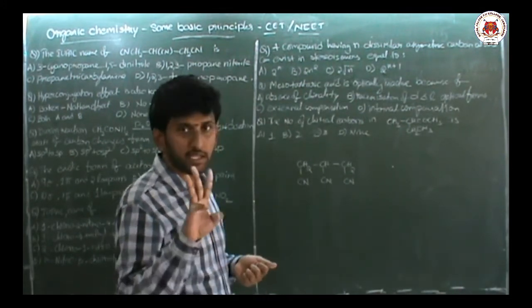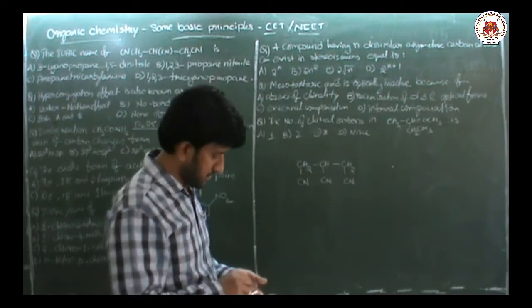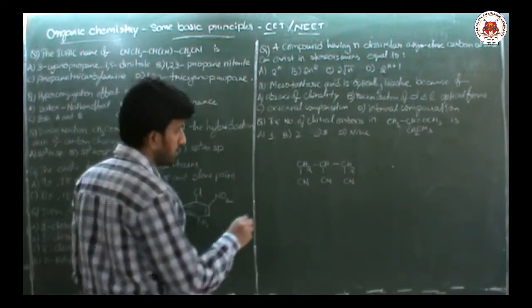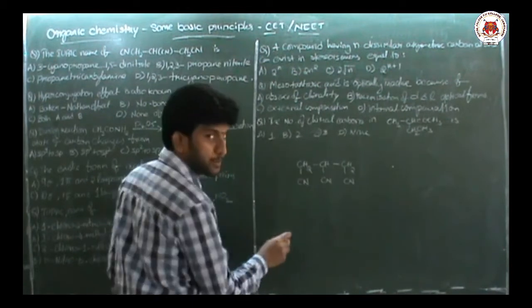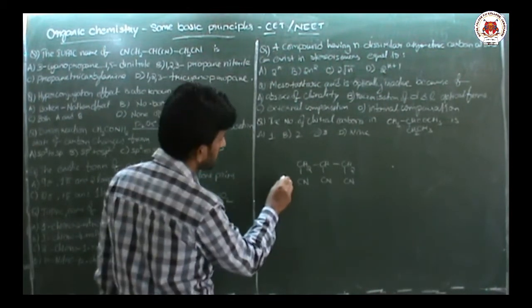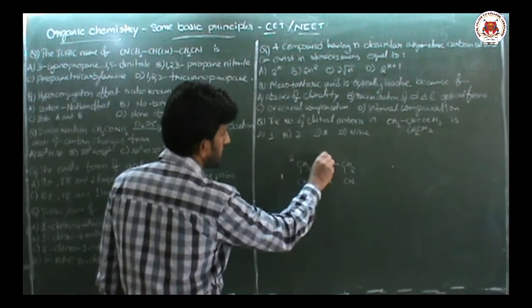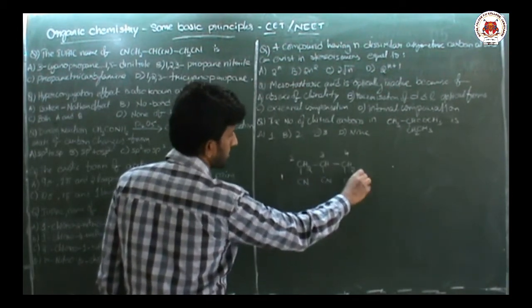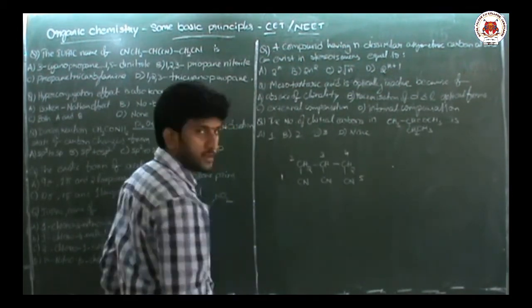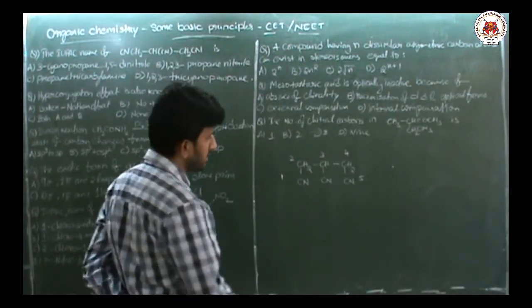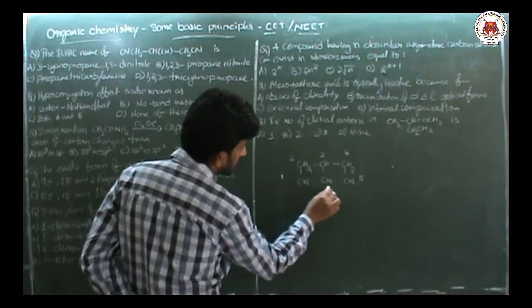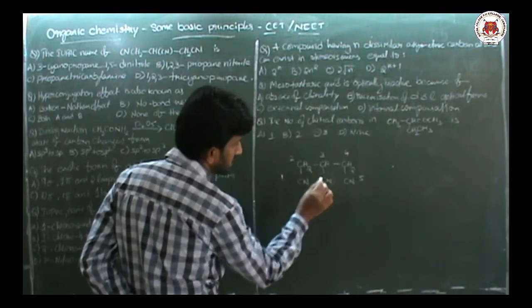But here, 3 cyanide groups are there. If I consider this cyanide group in the counting, 1, 2, 3, 4, 5, it will become a 5-member carbon chain with the other cyanide group as a substituent group.